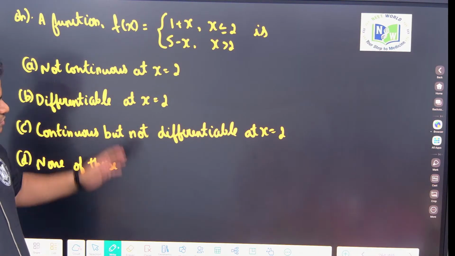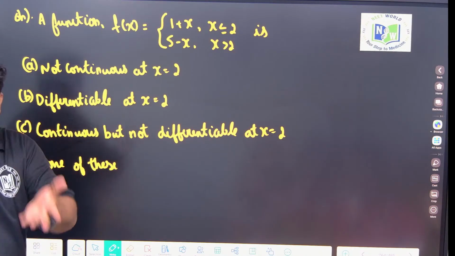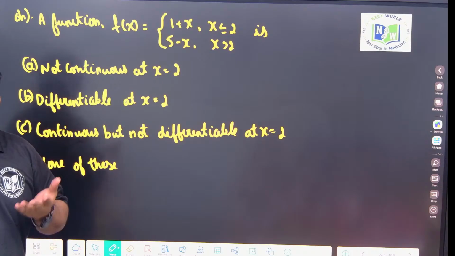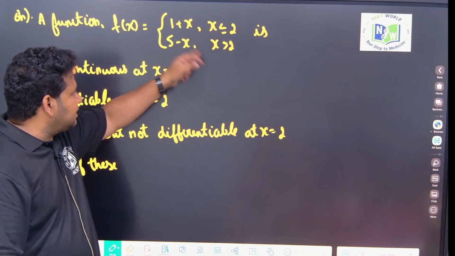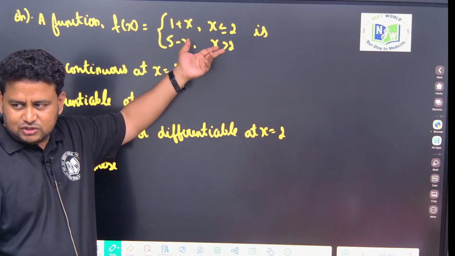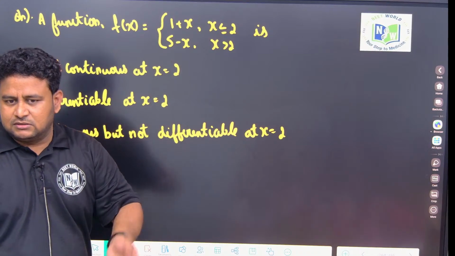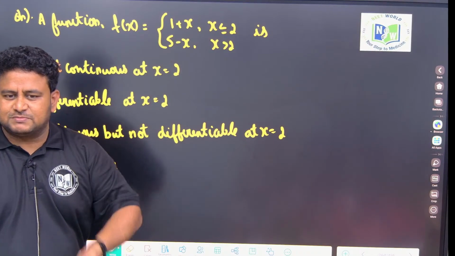Now don't think about limits now. First you check whether it is continuous, then only you can think whether it is differentiable. To be continuous, when you apply LHL and RHL, they should be equal first of all, and the functional value should be the same. If the limit does not exist, it will not be continuous. If it is not continuous, it will not be differentiable.